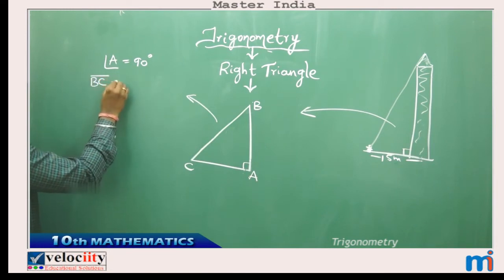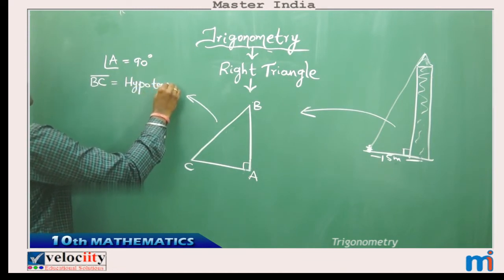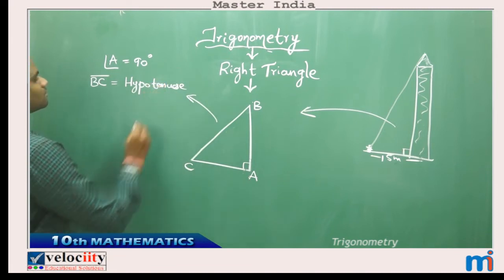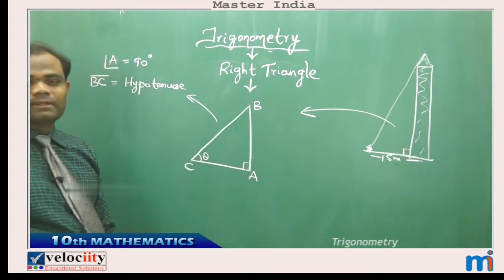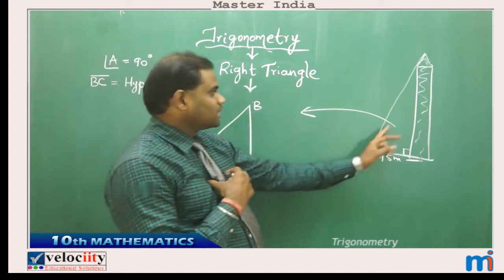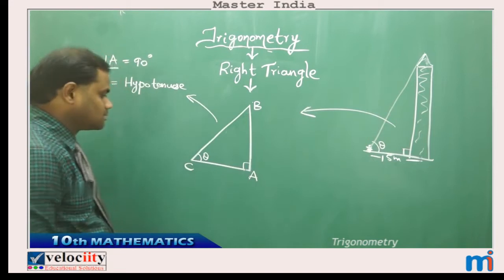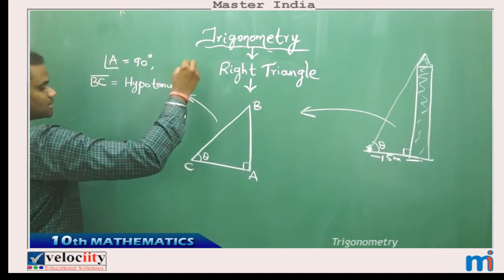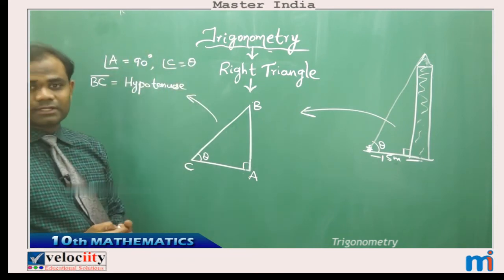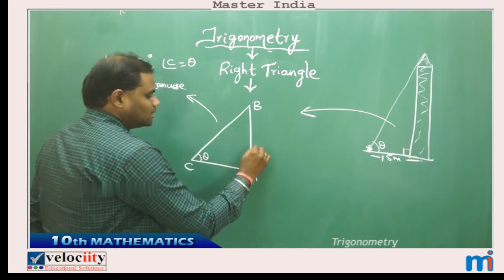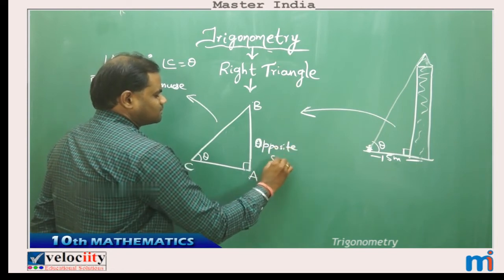So BC is called hypotenuse. Next, if I take this angle as theta, that means the angle which the person is making with the top of the Minar is theta, which will be considered as angle ACB or angle C. So using this, we understand that any side opposite to this angle is called the opposite side.